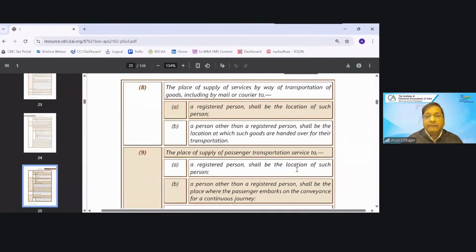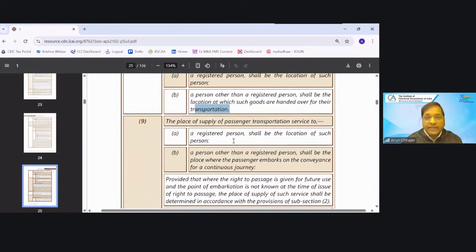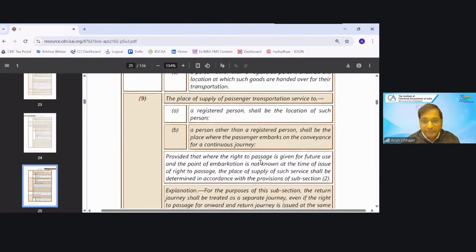Section 12 subsection 8, the place of the supply by way of transportation of goods, including by mail or courier, to a registered person, LOR. Unregistered person, then is it a picking location or is it a delivery location? Shall be the location at which goods are handed over to the transporter for their transportation. It means it is picking location, not the delivery location. Same, place of the supply of the passenger transportation services to a registered person, then location of that person. Unregistered person, where passenger embarks on the conveyance for a continuous journey. So starting location.